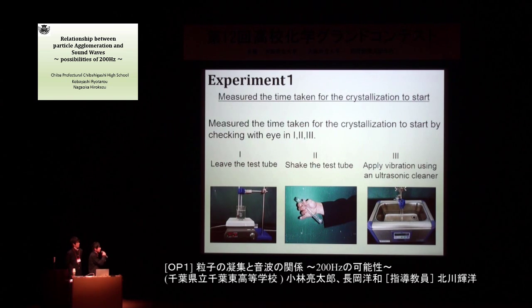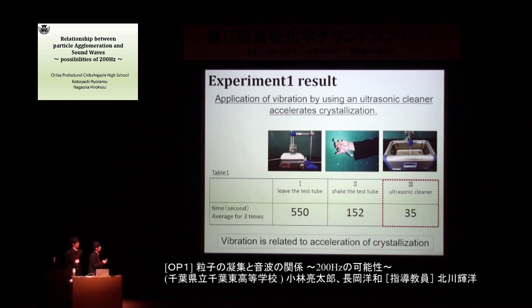Experiment 1. Measure the time taken for crystallization to start by checking with the eye in 3 ways. First one, leave the test tube. Second one, shake. And third one, apply vibration by ultrasonic cleaner. Result. From this table, with the ultrasonic cleaner, it takes a very short time. So, using an ultrasonic cleaner accelerates crystallization. So, we thought vibration is related to acceleration of crystallization.